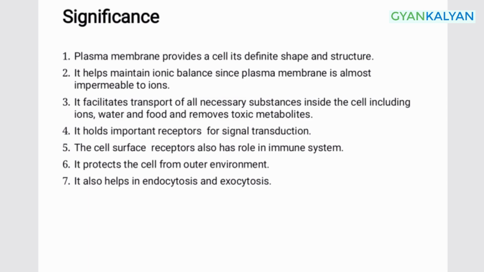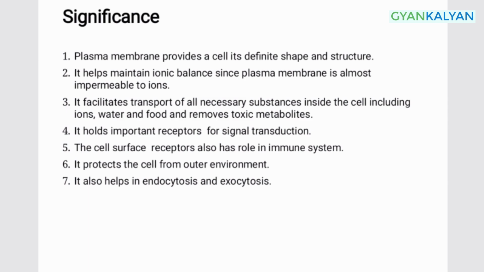To answer this, we have to understand some basic significance of plasma membrane. I have listed some of them here. Let's read them out and explain them one by one. Firstly, plasma membrane provides a cell its definite shape and structure. We know that a cell has cytoplasm with various components in it. So, without a plasma membrane, all of them will get scattered.